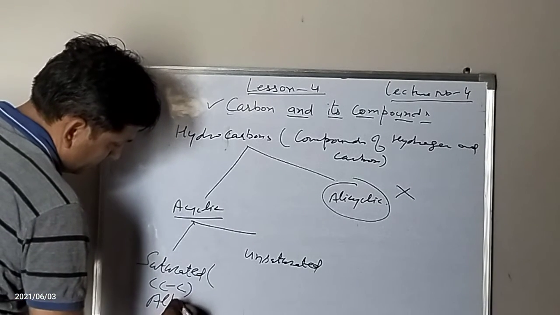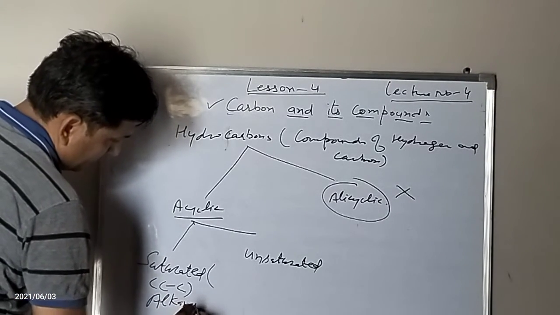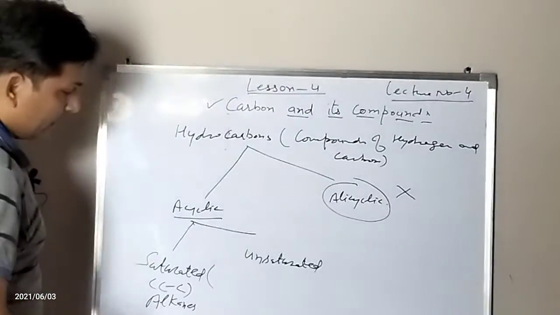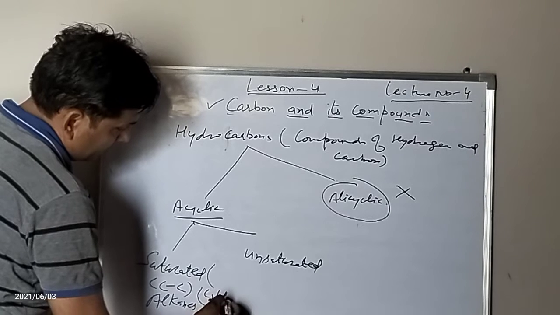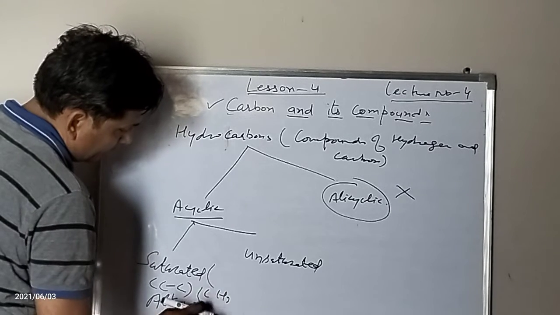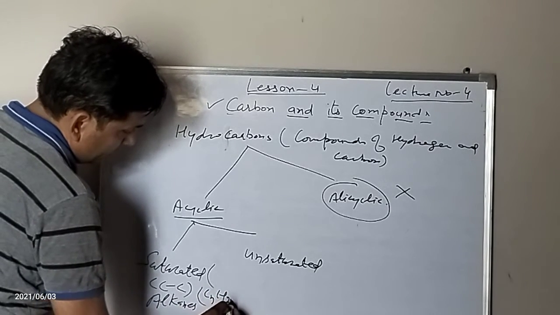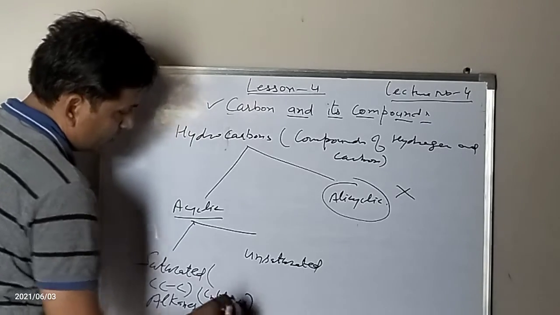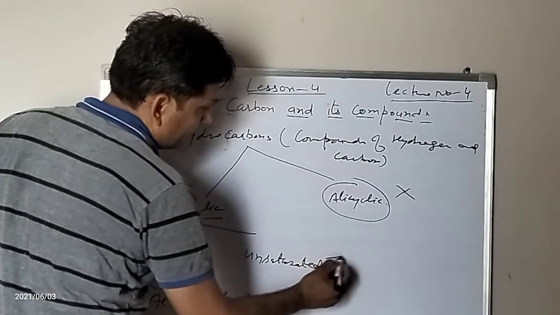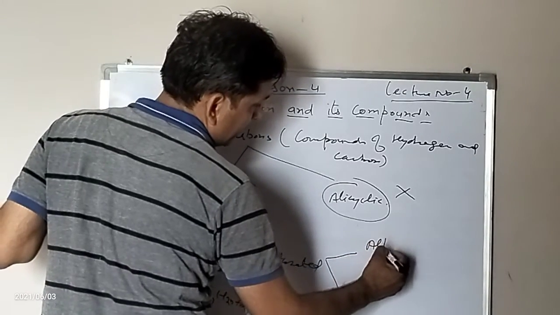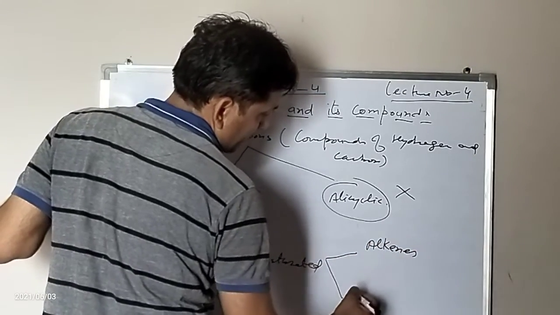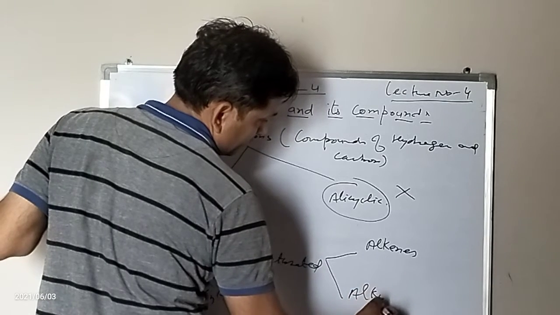These are called alkanes, and their general formula is CnH2n+2. Unsaturated hydrocarbons are further of two types, alkenes and alkynes.